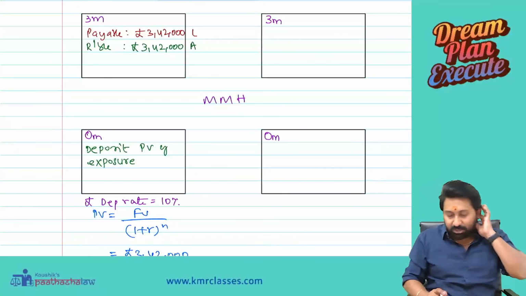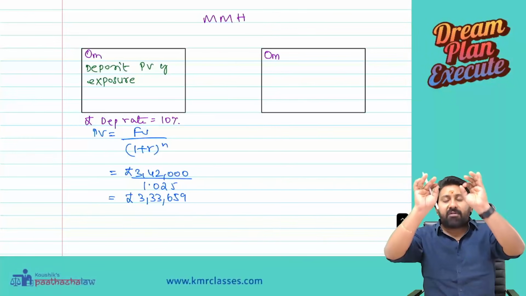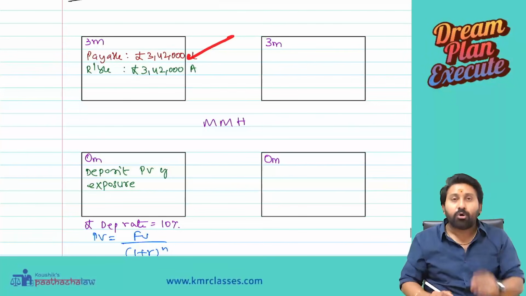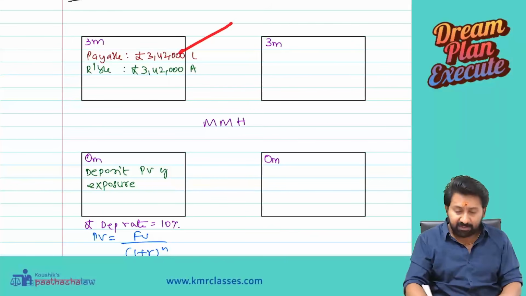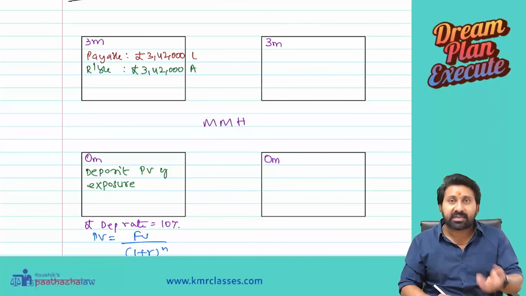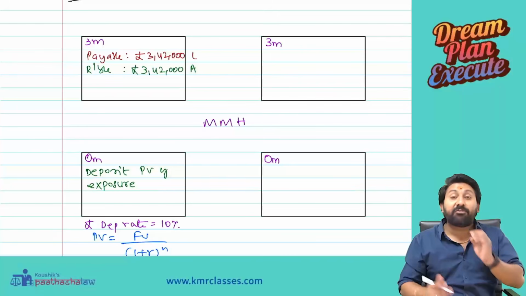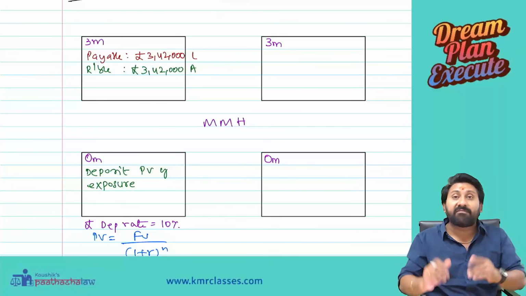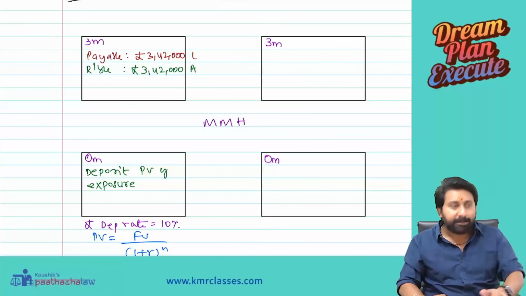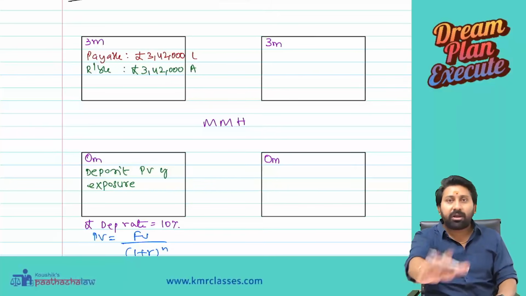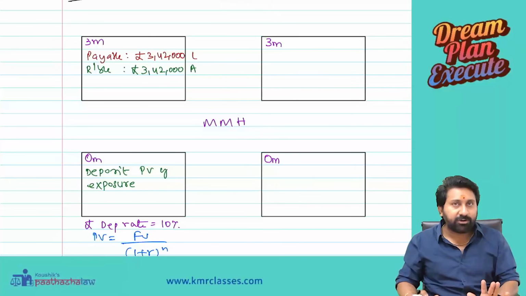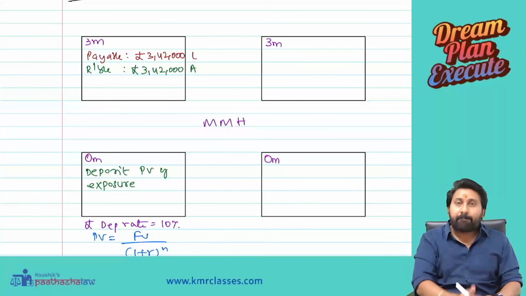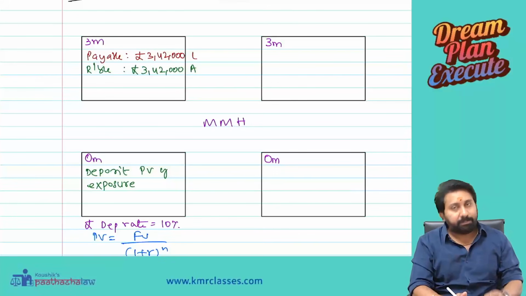Clear everyone? So listen again: we have a receivable and a payable, today and after 3 months. Liability or asset, uncertain or certain. If you pay today itself, uncertainty will not be there. How to pay today? Borrow and pay. How to borrow and pay? That's what we are going to see now. We will pay after 3 months only.